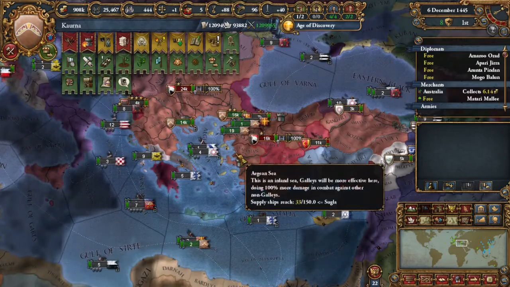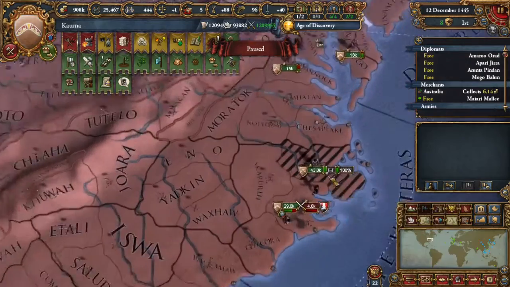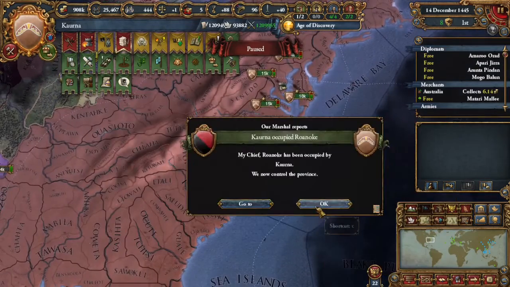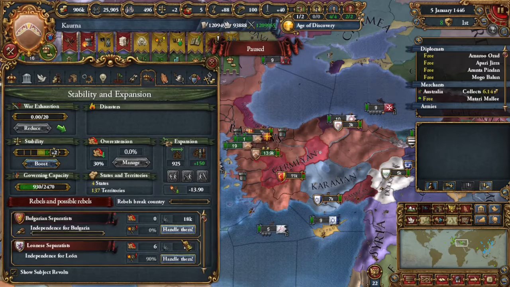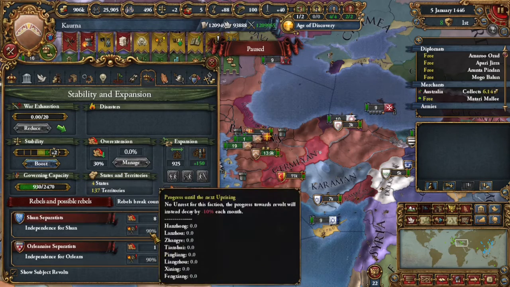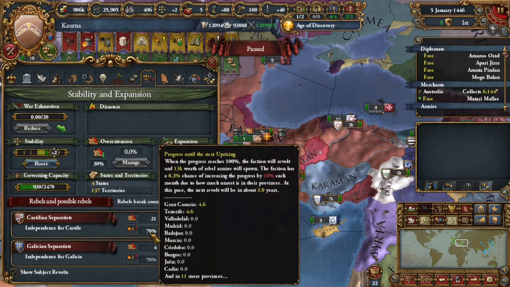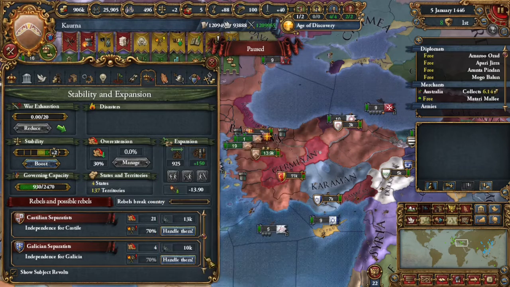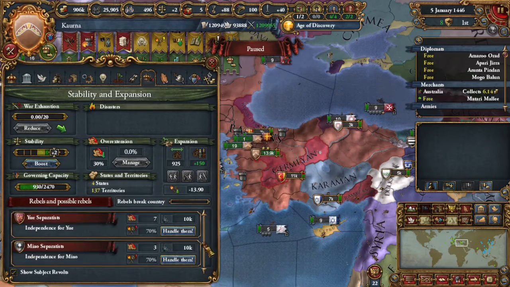So we showed basically how coring duration, core creation cost reduction can make it so that you can have 9 months or 7 months, and in that time you have the ticking up of your separatists, but they can just start ticking down once you get rid of all the overextension by coring everything before they can revolt.